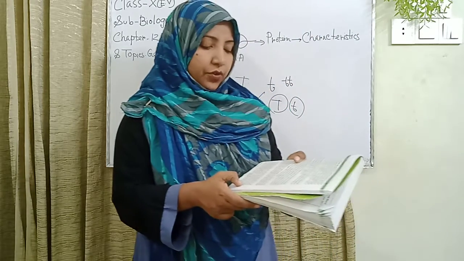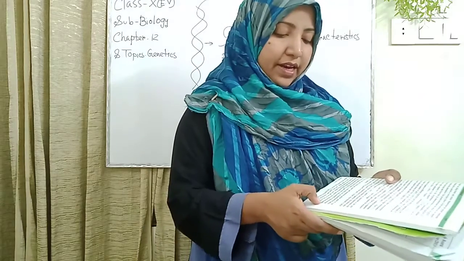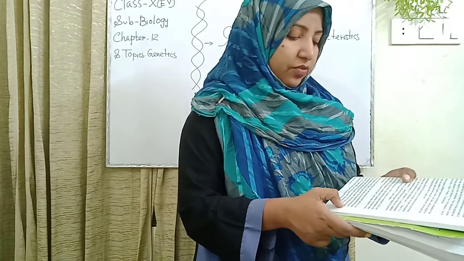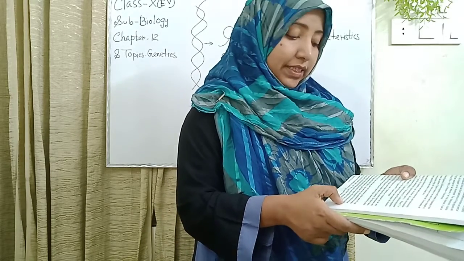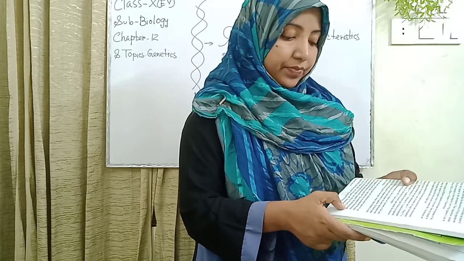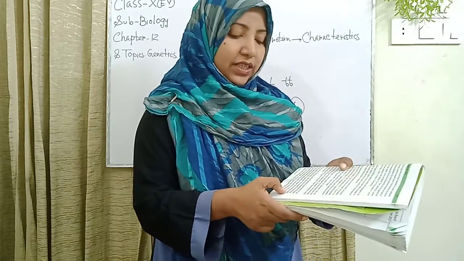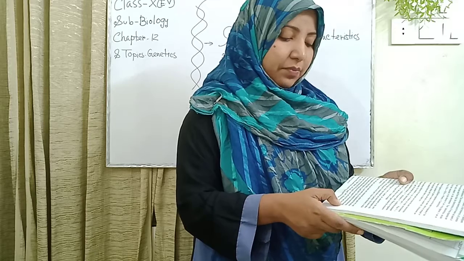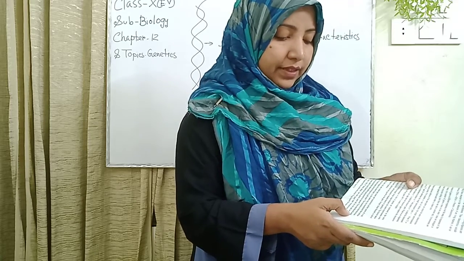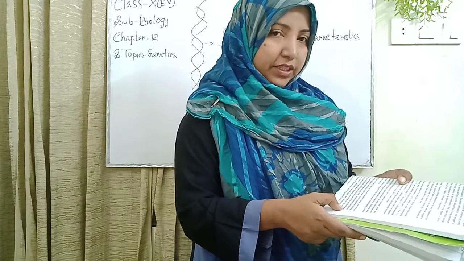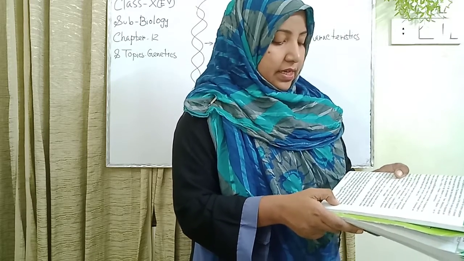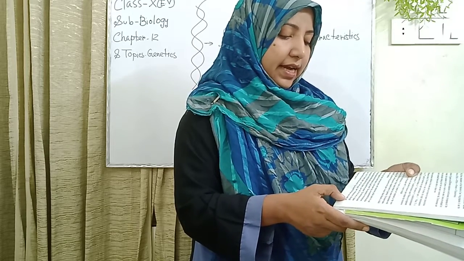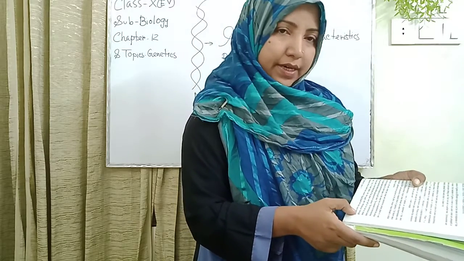Mendel took a tall and a short pea plant and transferred pollen grain of a tall plant into the stigma of a short plant. In the same way, he transferred the pollen grain of a short plant into the stigma of a tall plant. This resulted in reproduction. He made sure that other pollen grain would not appear.